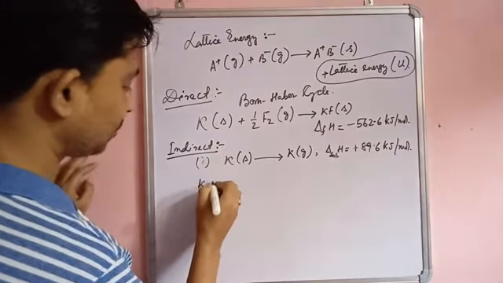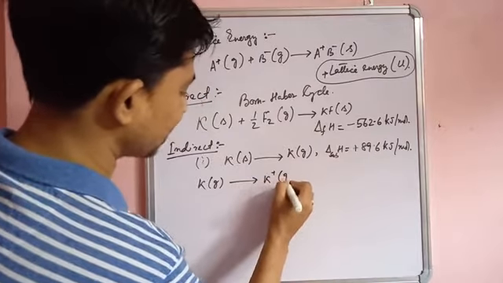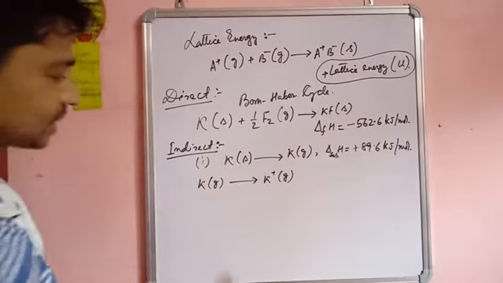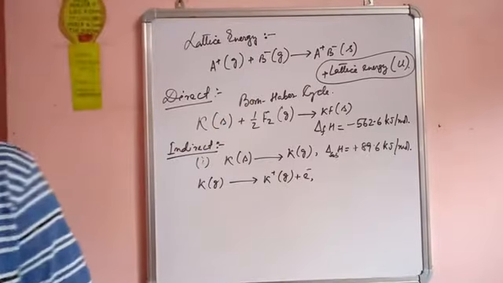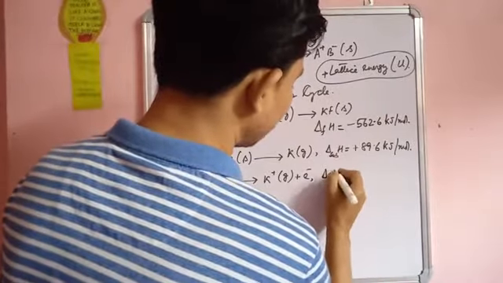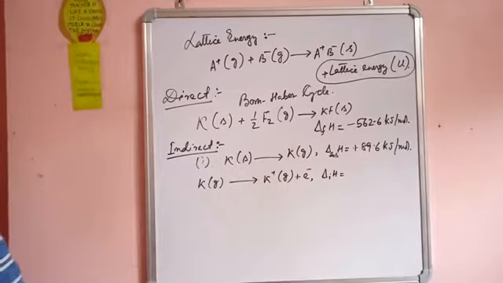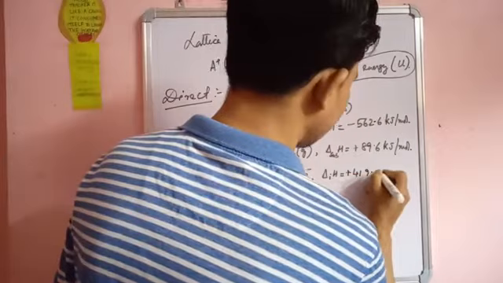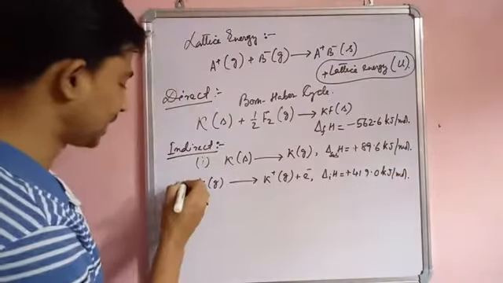Next is change of potassium gaseous state into potassium ion. Now it has happened by the loss of an electron. So the enthalpy of ionization is equal to plus 419.0 kilojoule per mole. Okay, this is the second step.